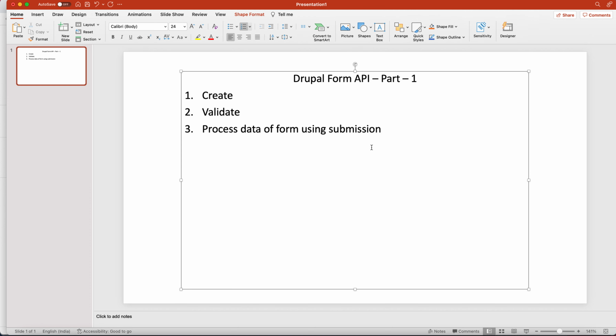The user can only interact with the data using the UI, using these forms. So a form is the primary means of interacting with a Drupal site via the user interface. The user enters the data, and you process, collect or validate the data, or whatever you want to do with that data, using this form API. This is also one major thing, if you want to, you can note it. Okay,